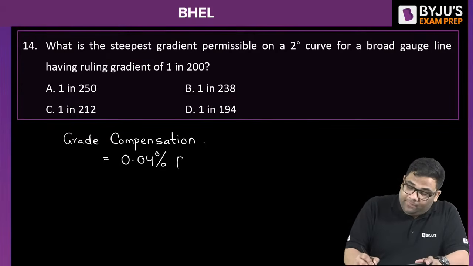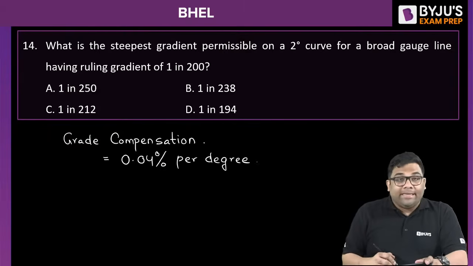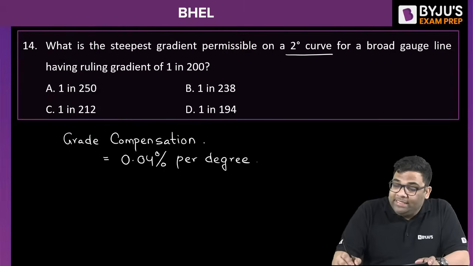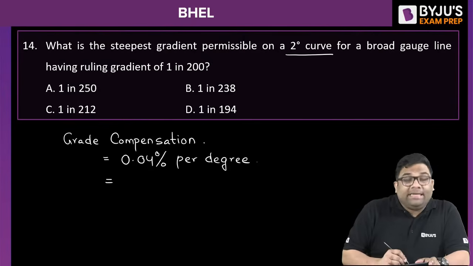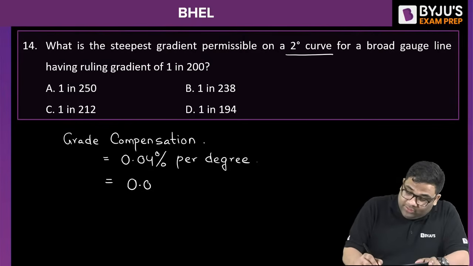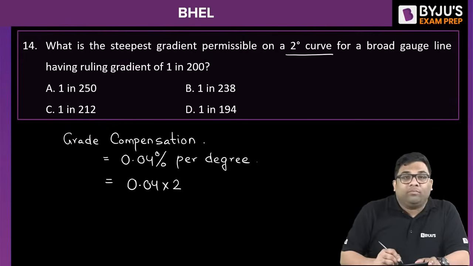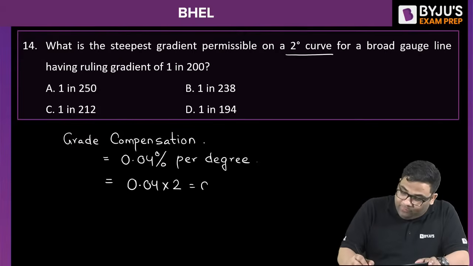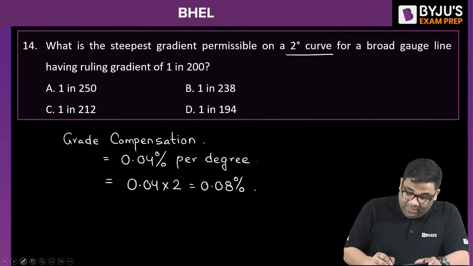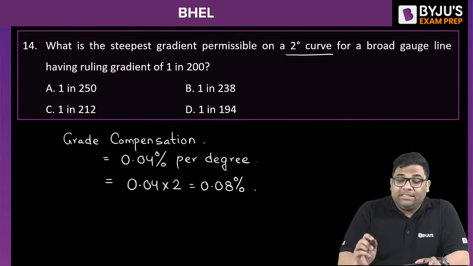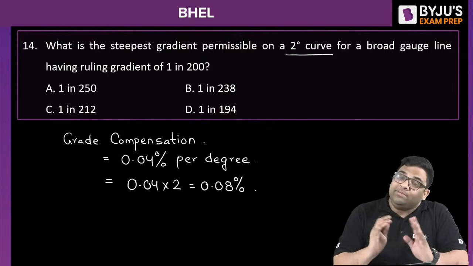0.04% per degree, right? So here it is a 2-degree curve. In this case, the grade compensation will be how much? 0.04% into 2, because it is 2 degree. That makes it 0.08%. And we are to find out the steepest permissible gradient, or the final gradient.